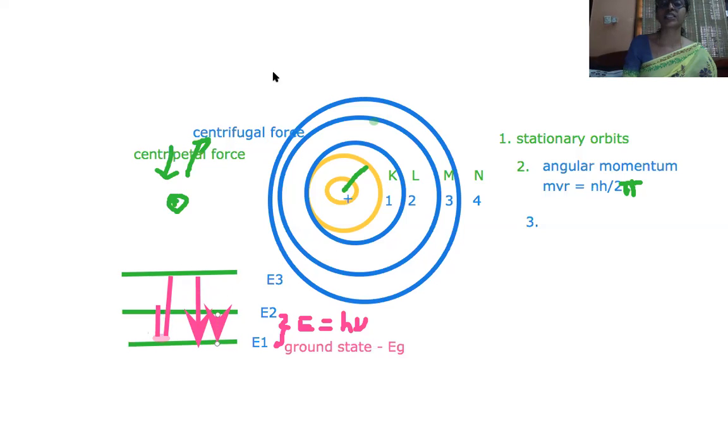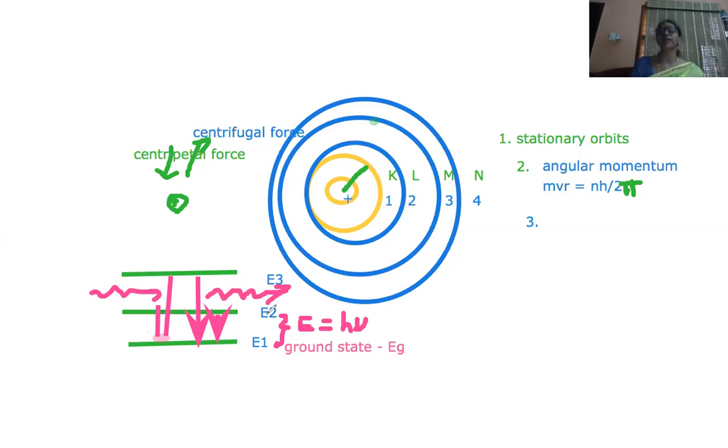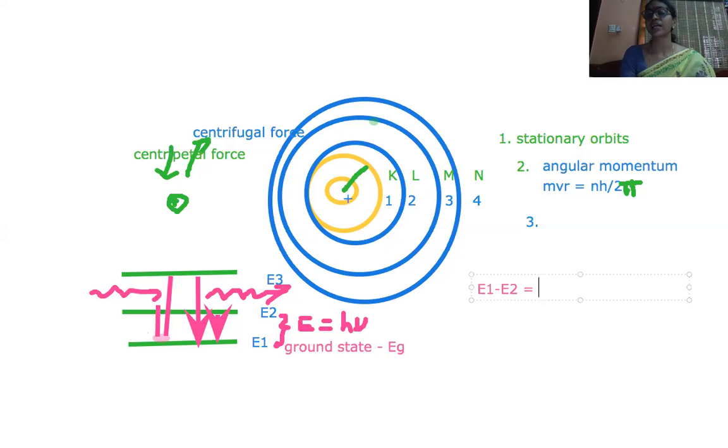So when it is jumping from a lower to a higher level, it will absorb energy, h nu energy. When it is jumping from an upper level to a lower level, it will emit energy. Energy is released here. Energy is going to be emitted. So how can you show the difference here? When it is jumping from E1 to E2, is the energy of E1 more or E2 more? Where will the energy be more?